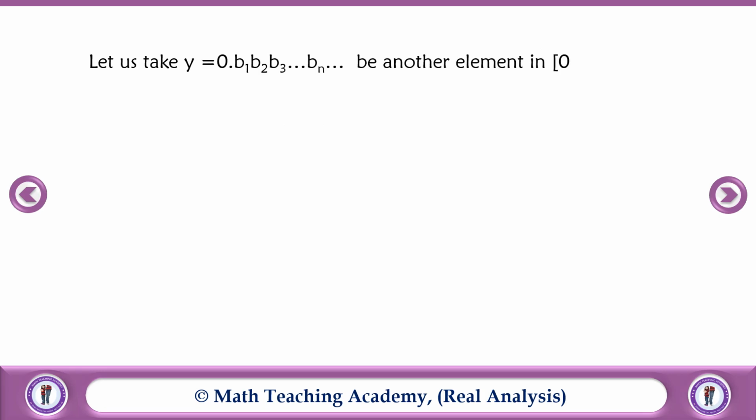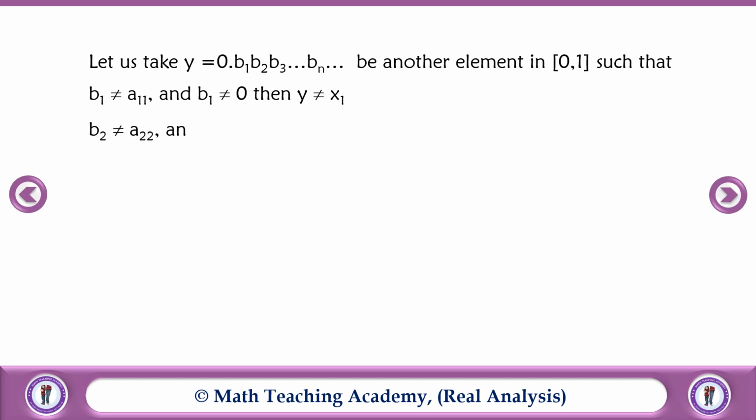Let us take y equal to 0.b1, b2, b3, etc., bn, another element in the closed interval [0, 1], such that b1 is not equal to a11 and b1 is not equal to 0. Then y is not equal to x1. And b2 is not equal to a22 and b2 is not equal to 0. Then y is not equal to x2.